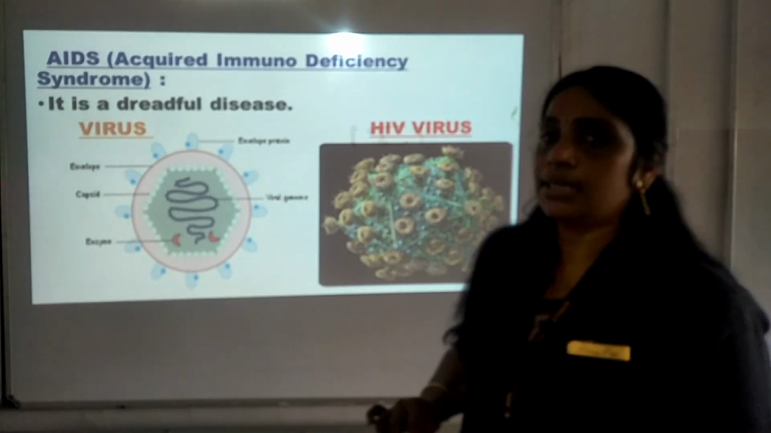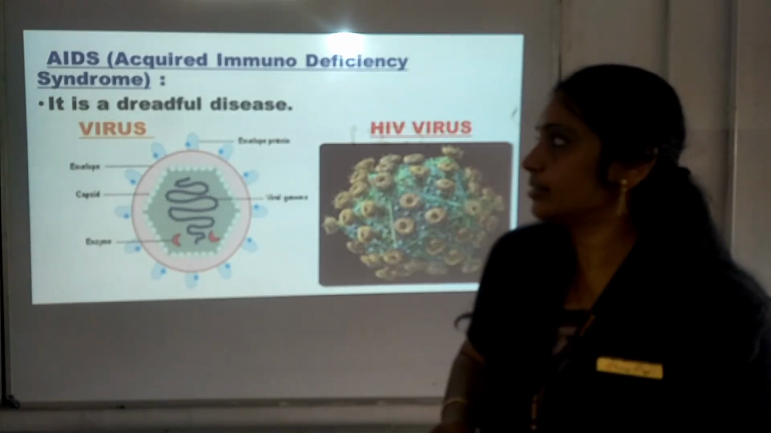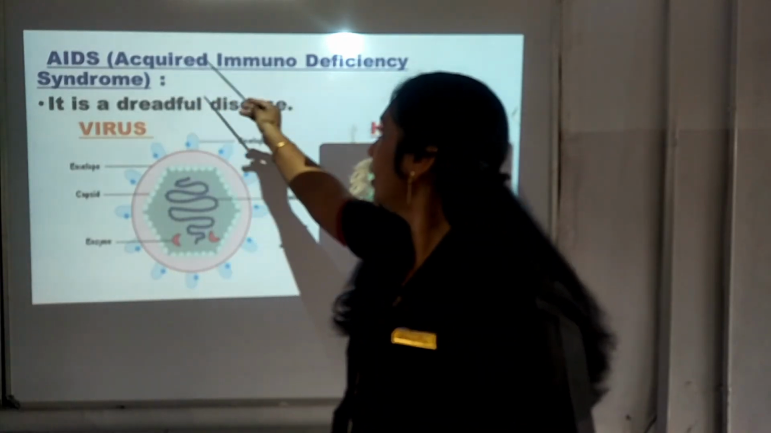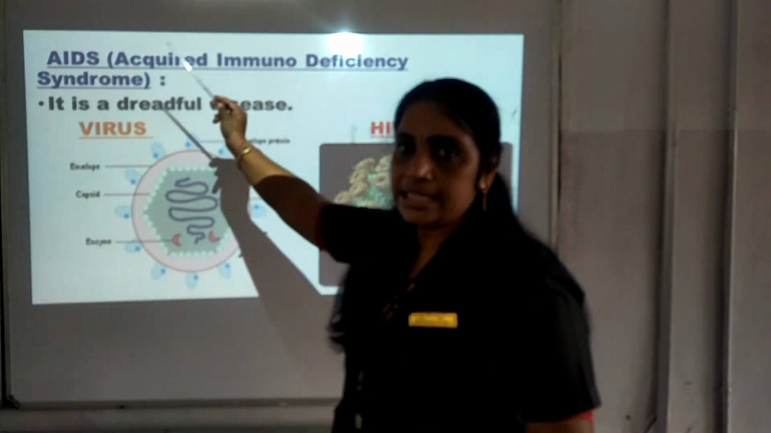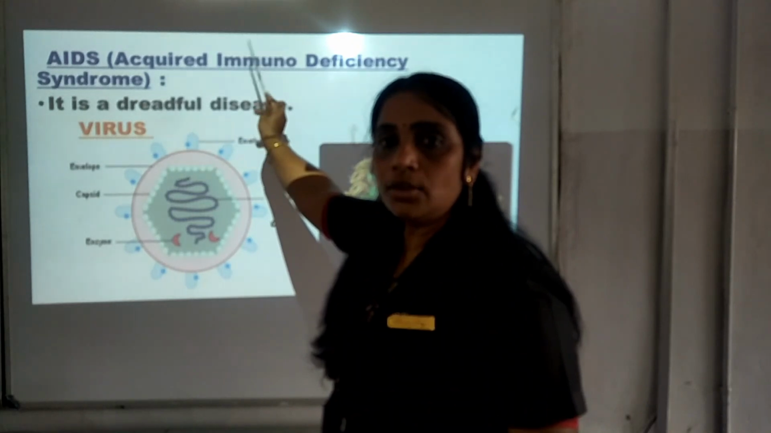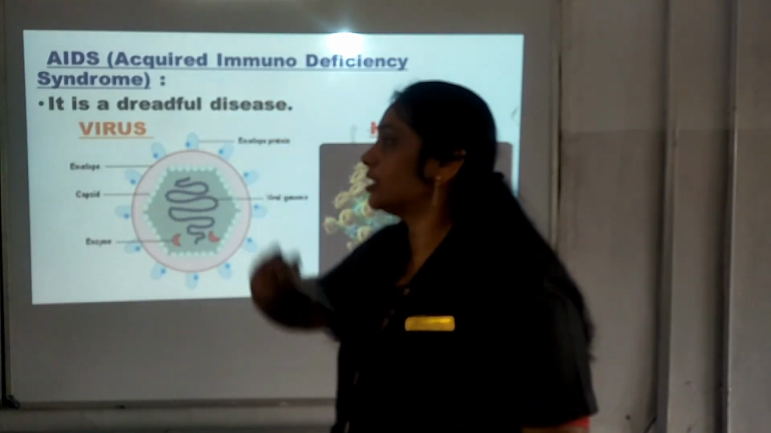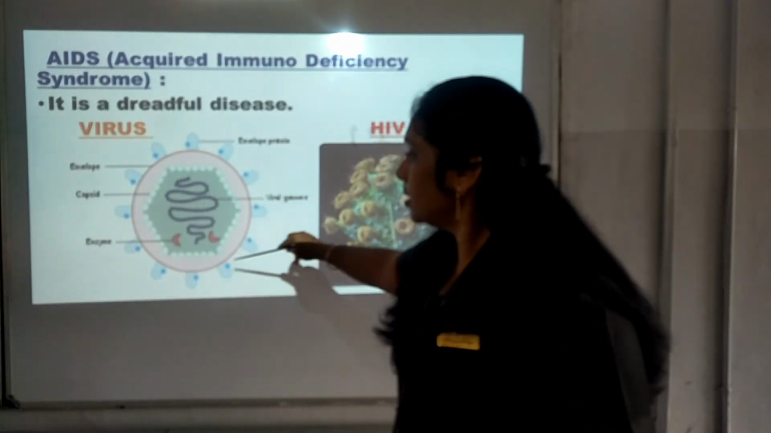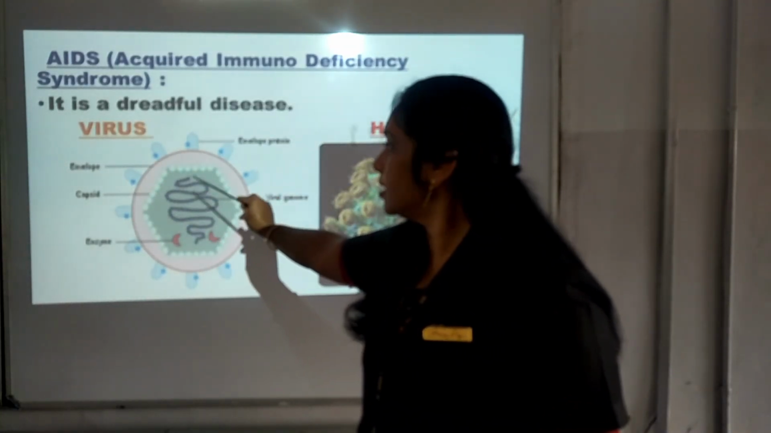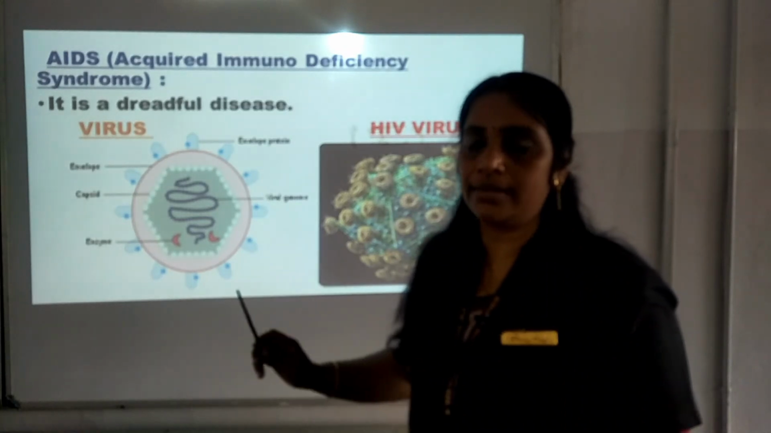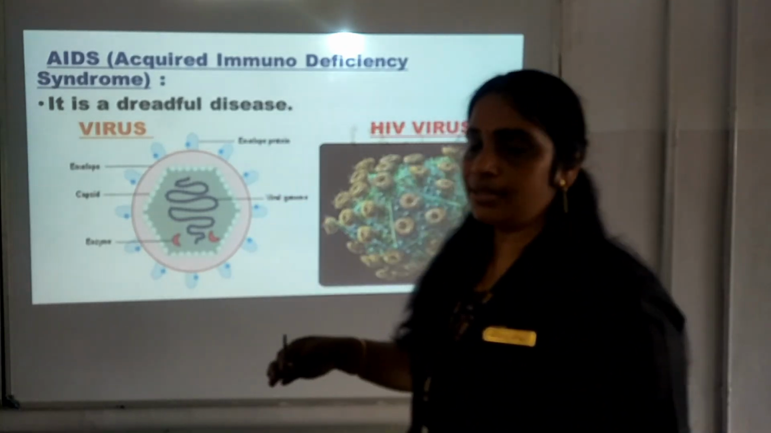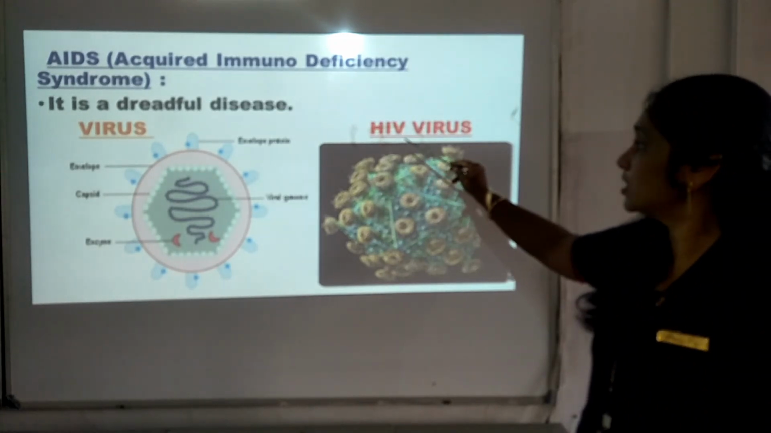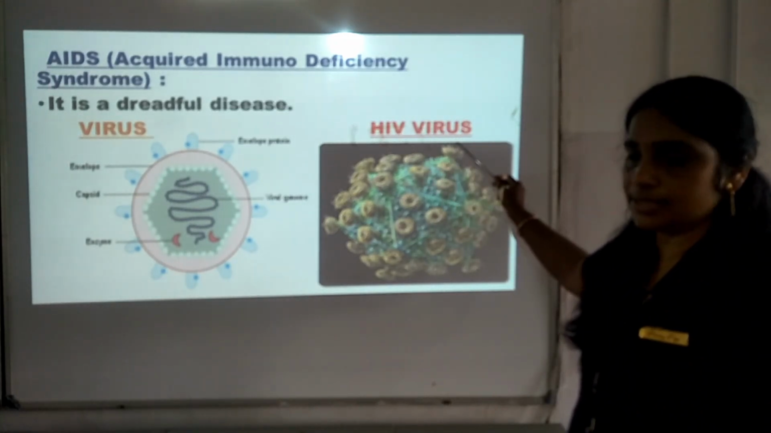Now you can see the second disease caused by a virus is AIDS, and the full form of AIDS is acquired immunodeficiency syndrome. It is important in the question paper; the full form of AIDS used to come. Next, you can see here the structure of a virus. It is just to make you understand the structure of a virus. You should know what a virus is, isn't it? AIDS is a disease caused by the HIV virus.